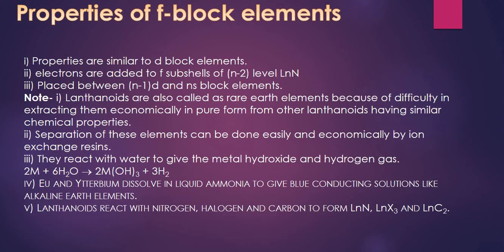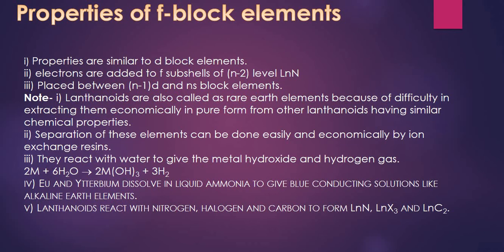Europium and ytterbium have the lowest enthalpy of vaporization and the largest atomic radii of the lanthanoids, and they resemble alkaline earth metals. They dissolve in liquid ammonia to give a blue conducting solution.